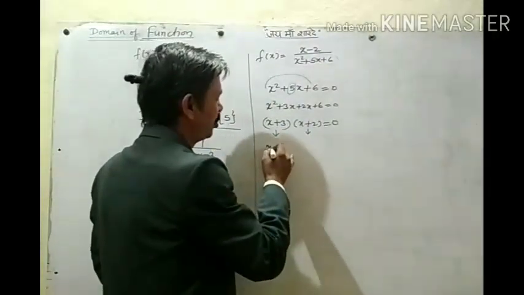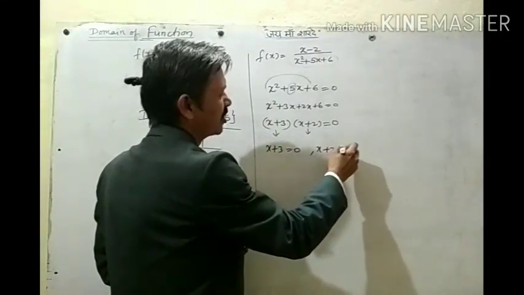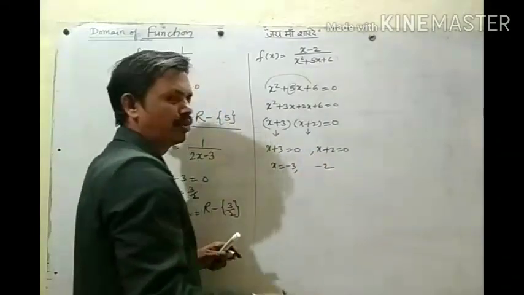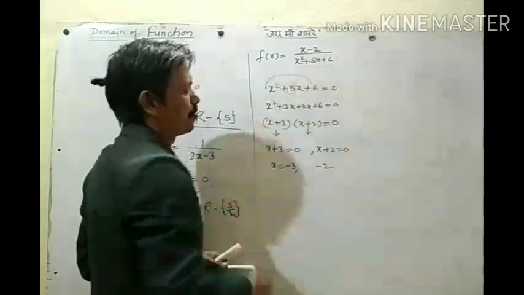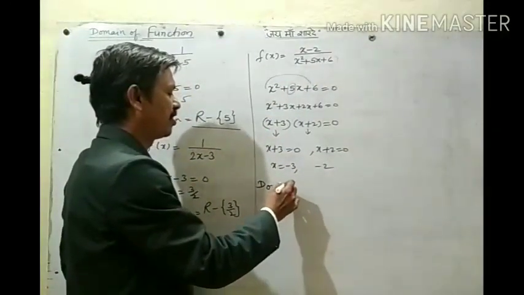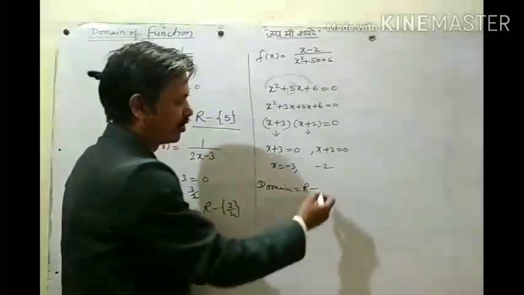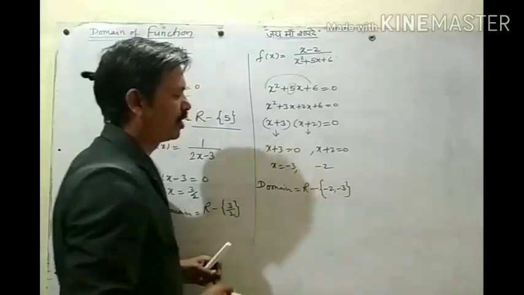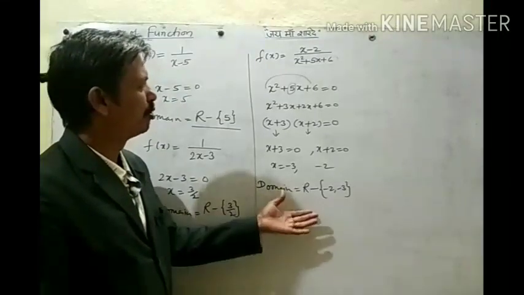So if one is 0, then what is x? We get x equal to minus 3 and minus 2. So for minus 3 and minus 2, the denominator becomes 0. It means in the domain we have to eliminate these two numbers. So the set having elements minus 2 and minus 3 we eliminate from this R. So this will be our domain for this function.